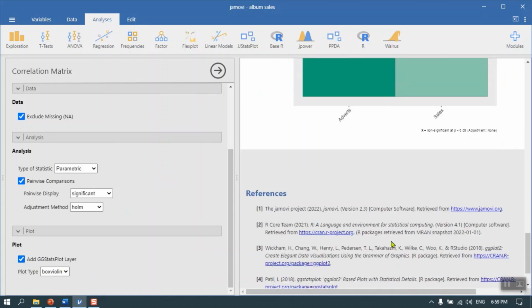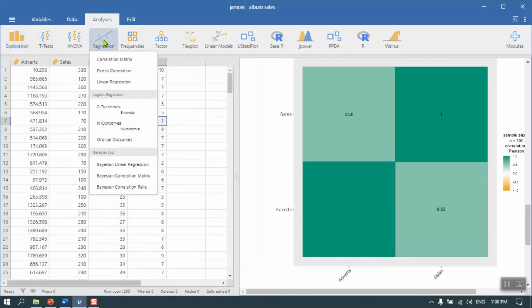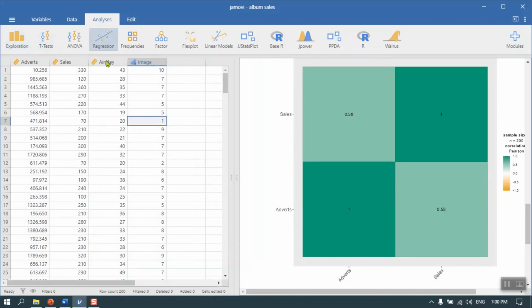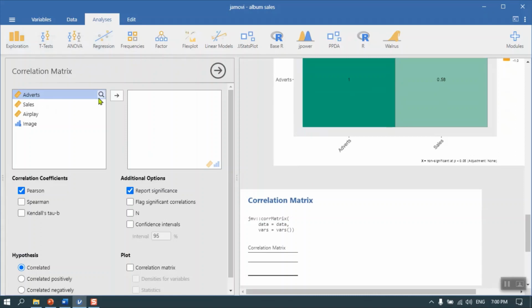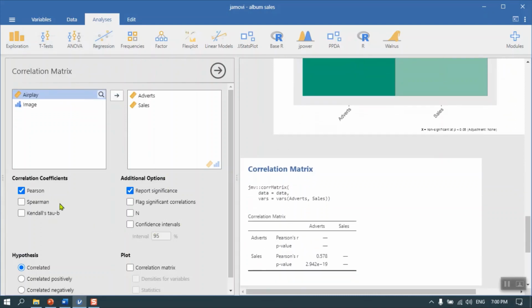If we go to regression, we can actually get the correlation here, adverts and sales, and we can do the Pearson correlation, which is, as we saw before, positive 0.578.